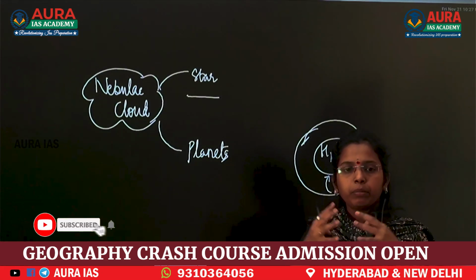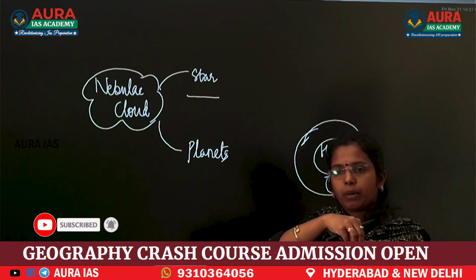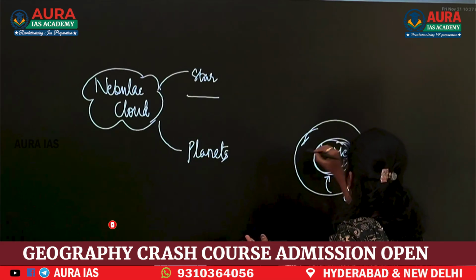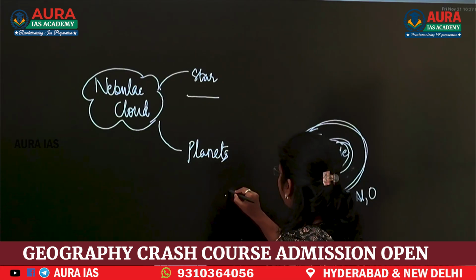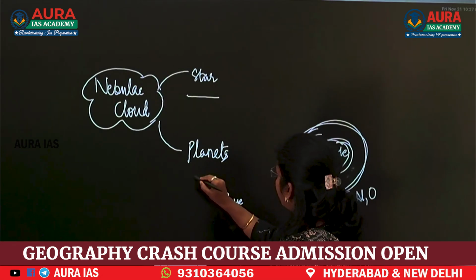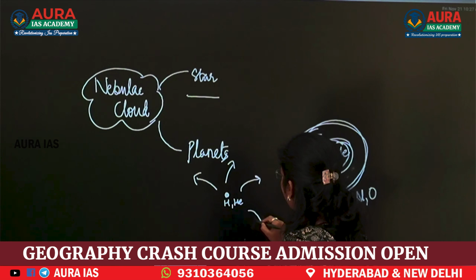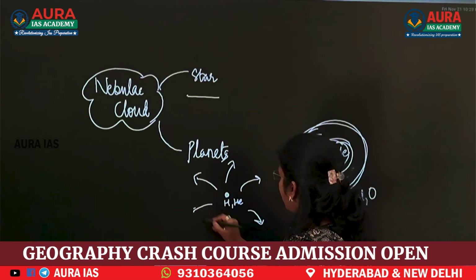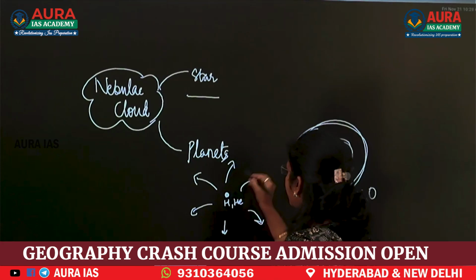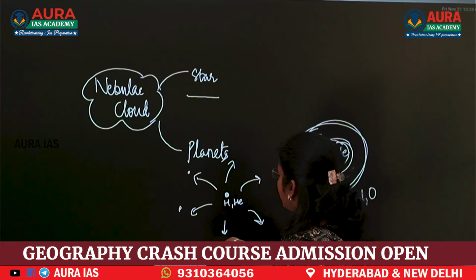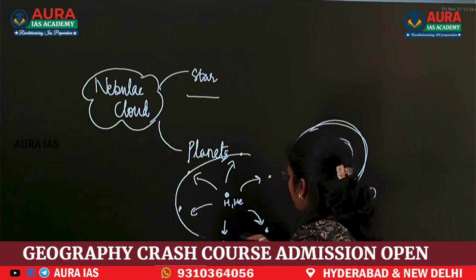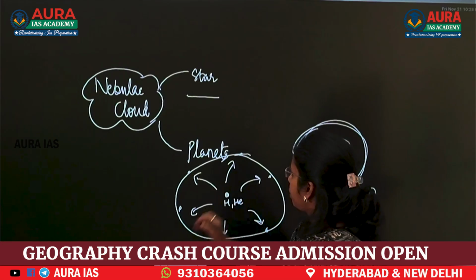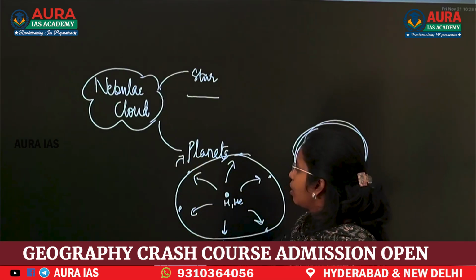Like helium, hydrogen, they came like this, and all the denser elements moved outwards. And these denser elements form the planetesimals in a spherical form. After planetesimals, they form regular planets.